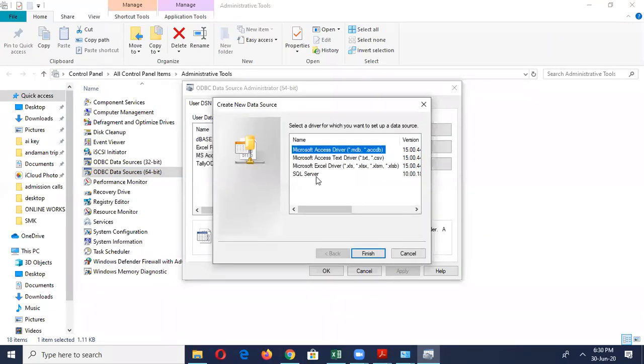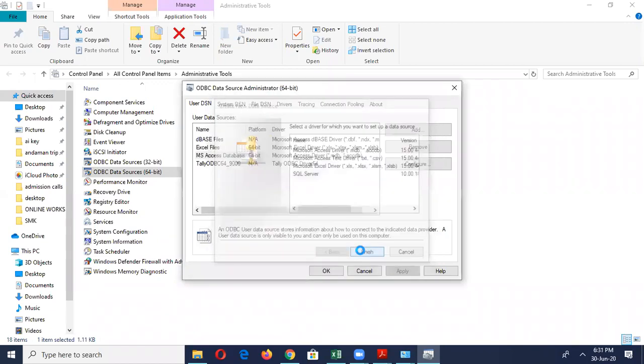You can see SQL server. Here you can see SQL server. So, connecting the front end and back end. I have a SQL server in my machine. Now I want to add SQL server, connecting the front end with the back end. Then I have to choose this SQL server and click on finish.